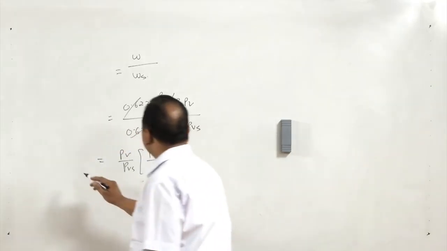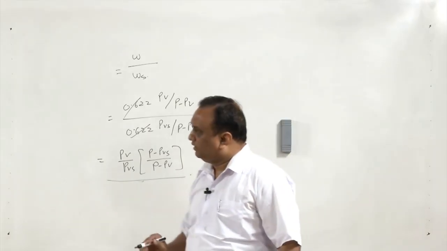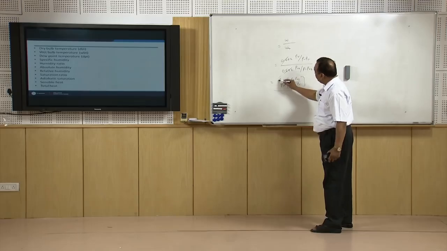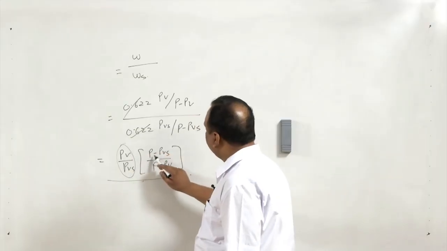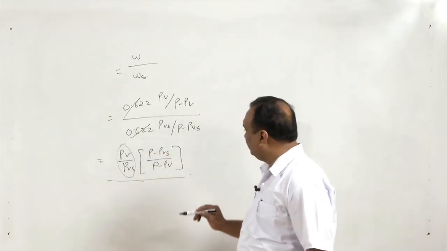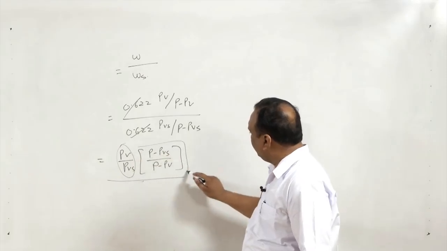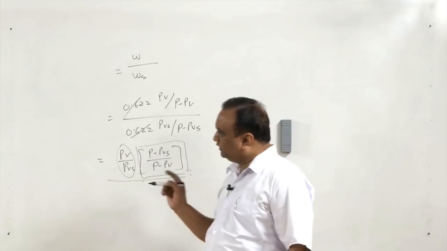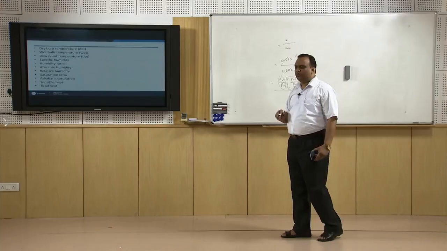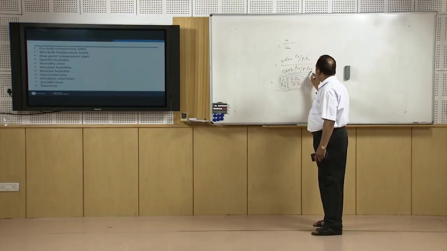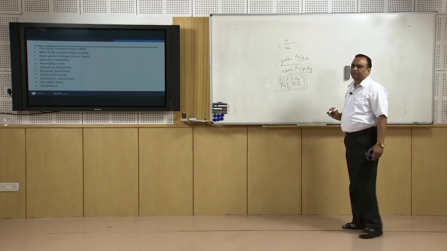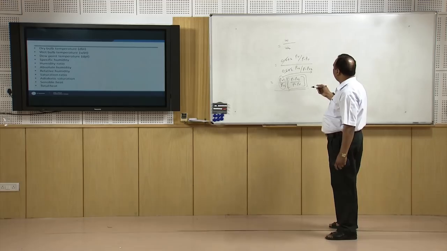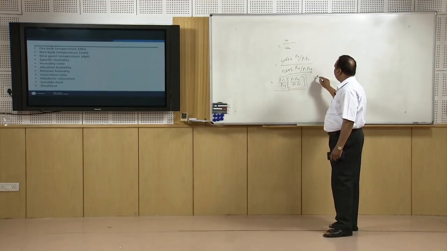We are going to get this expression for the saturation ratio, and this is nothing but relative humidity, and P is much larger than PVS. So this expression is not 1 but very close to 1. Therefore, nowadays we only go for relative humidity in order to express the state of the air, or if you want to calculate some amount of water, then we go for specific humidity.